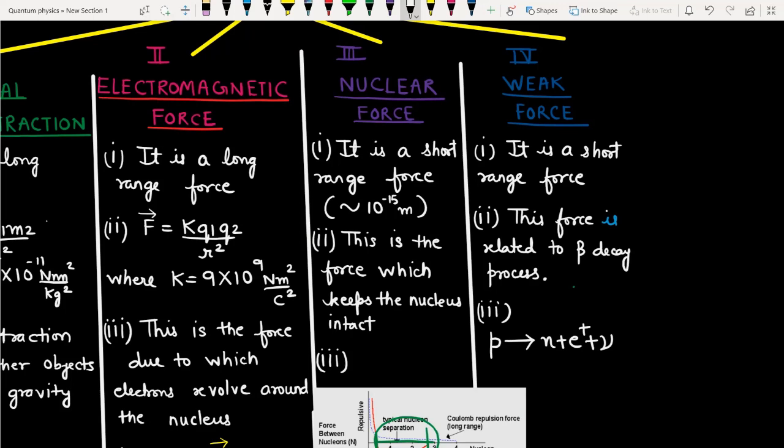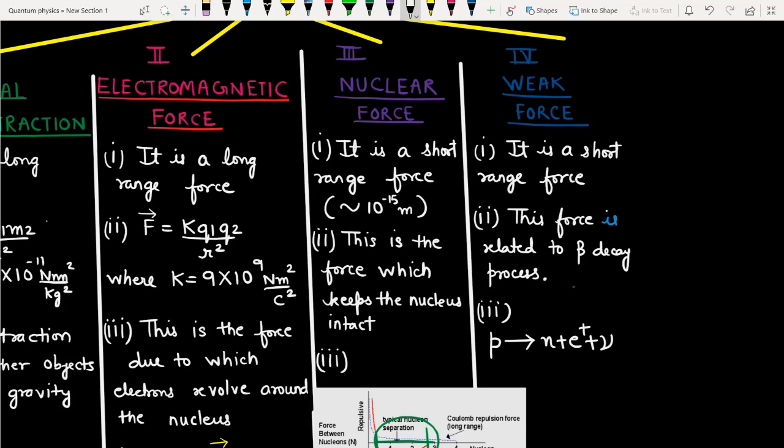So in this weak force, if you have a naturally occurring nucleus in which you have a large number of protons as compared to neutrons, we can have the situation otherwise also. In this situation, a proton usually gets converted into a neutron, thereby releasing a positron and a neutrino.